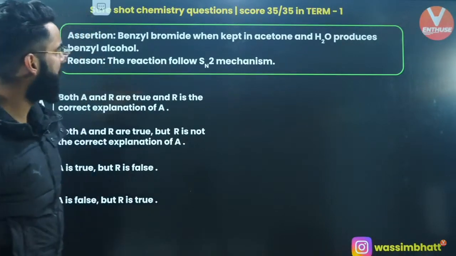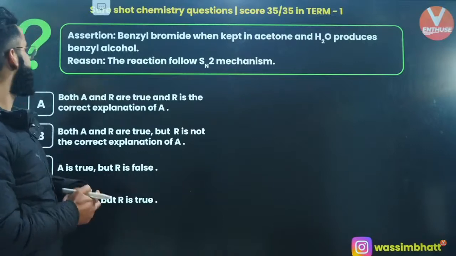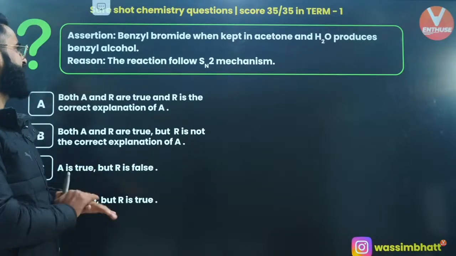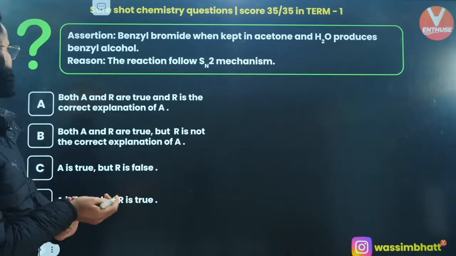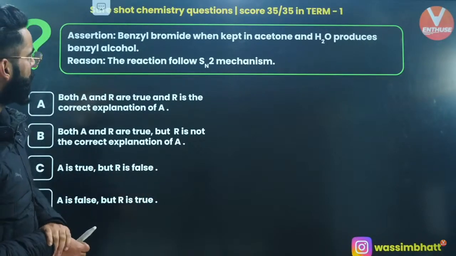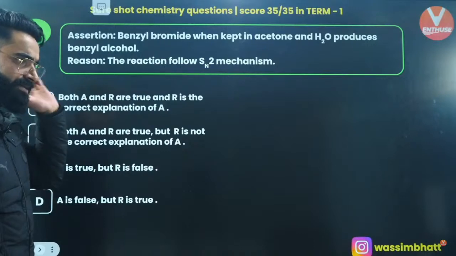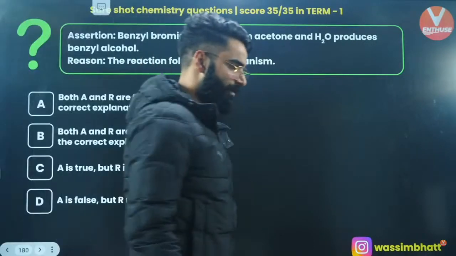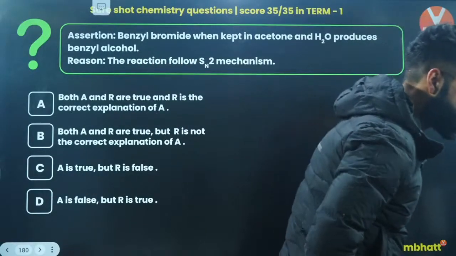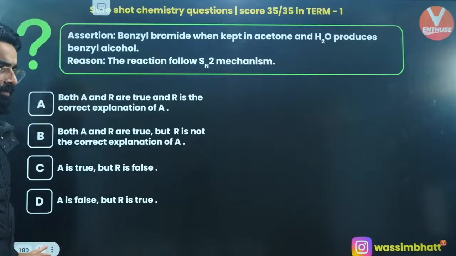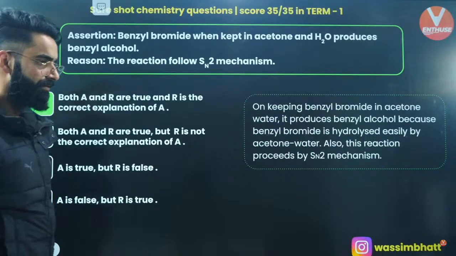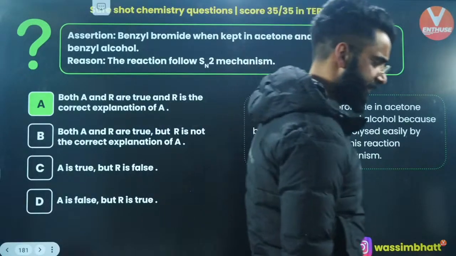Assertion: benzyl bromide, when kept in acetone and water, produces benzyl alcohol. It's absolutely correct. Whenever benzyl bromide is kept in acetone and water, it produces benzyl alcohol. Reason: the reaction follows SN2 mechanism. Right? What is going to be its answer? You all are right. Yes, absolutely.